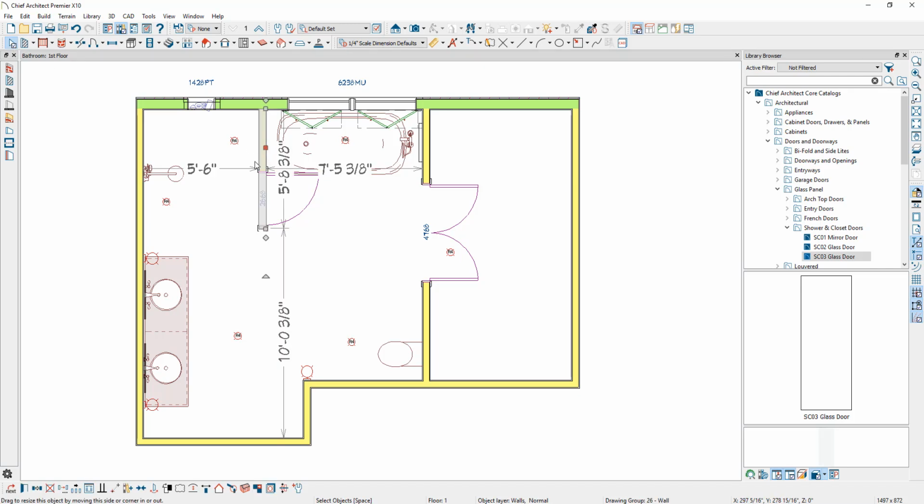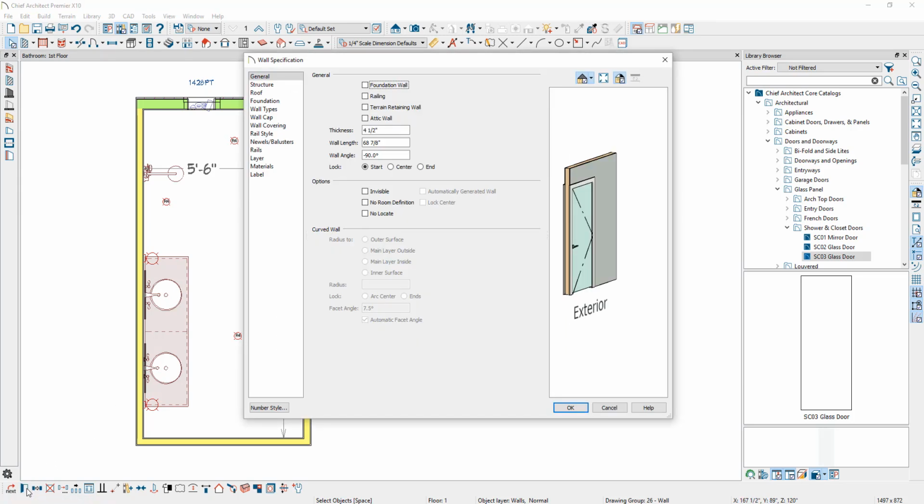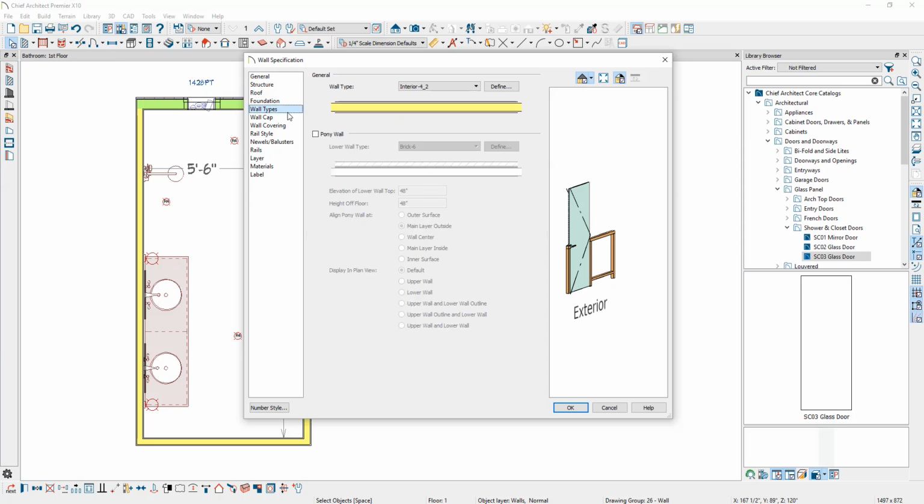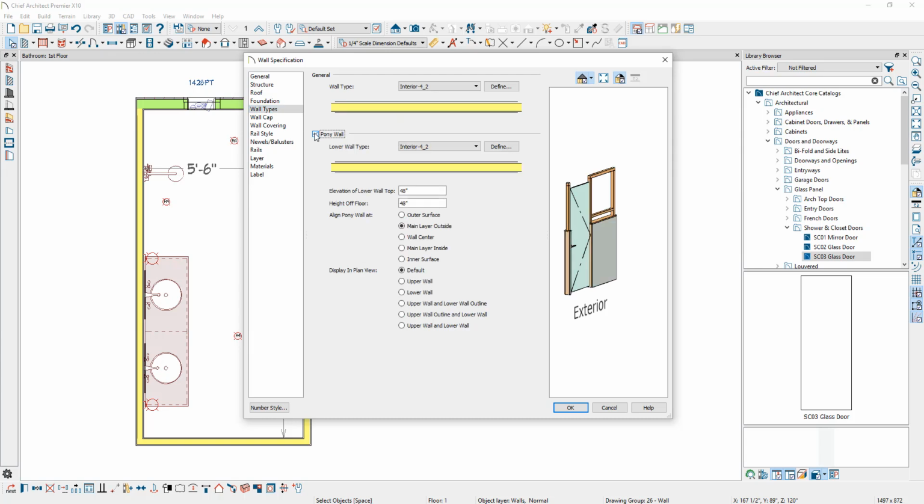Then I'm going to select the wall and open it for specification. First thing I'm going to do is on the General panel, I'm going to check the railing checkbox. Next thing I'm going to do is go to the Wall Types panel, and on the Wall Types panel I'm going to check the Pony Wall checkbox. This is what allows us to have a railing on top of a solid wall.